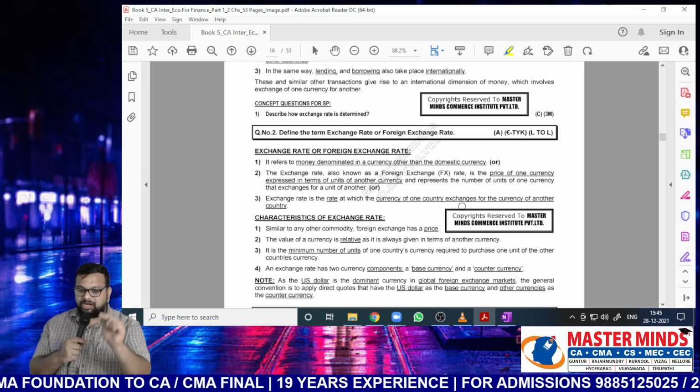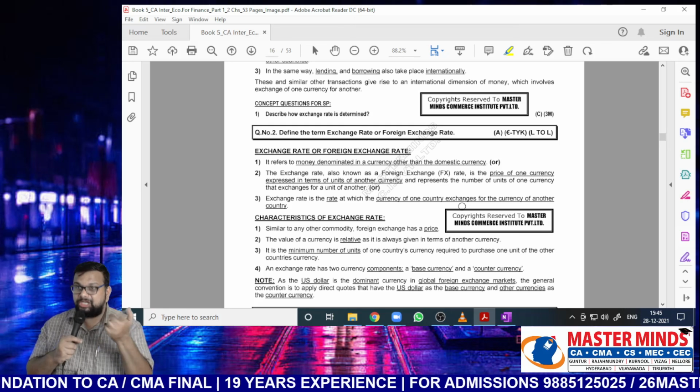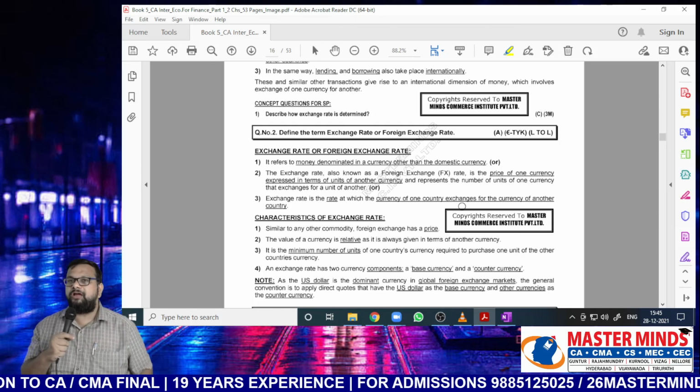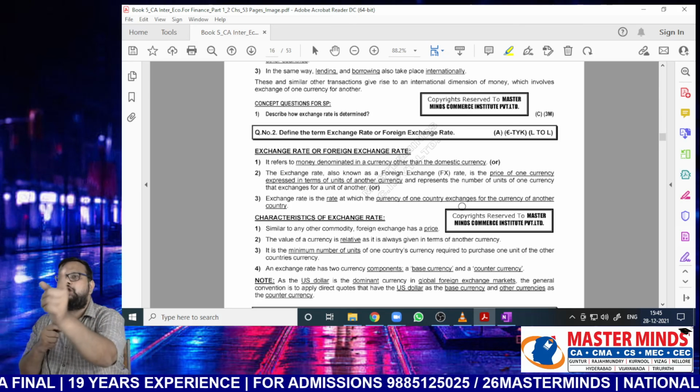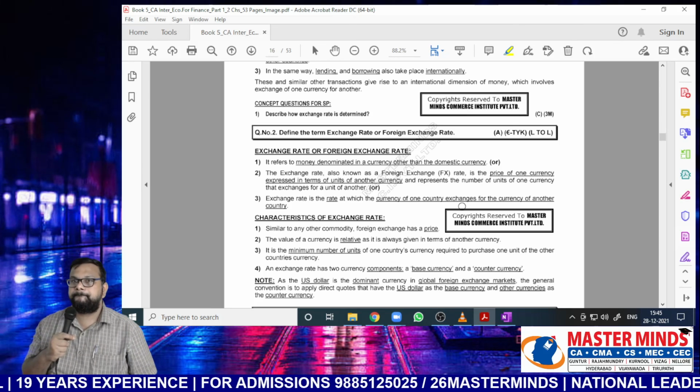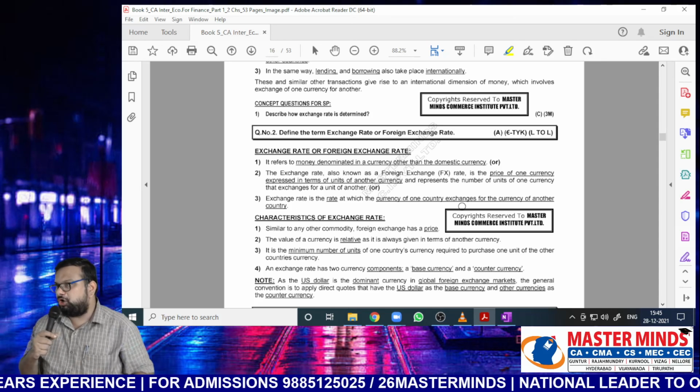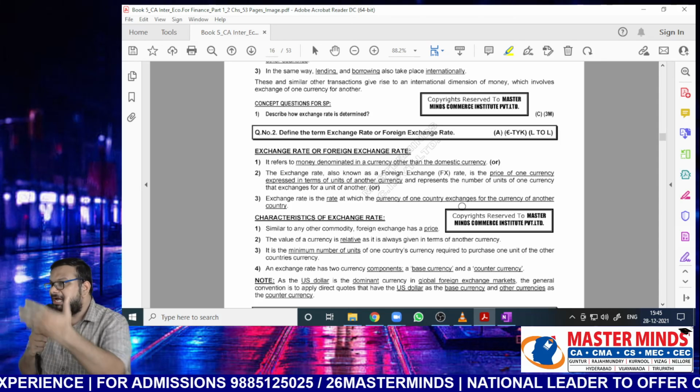After World War II it became the dominant currency because all the countries agreed to it. So as the US dollar is the dominant currency, the general convention is to apply direct quote. From India's point of view, what is the direct quote? $1 equals 100 rupees, or 1 rupee equals $0.01? $1 equals 100 rupees. So India is also following direct quote.